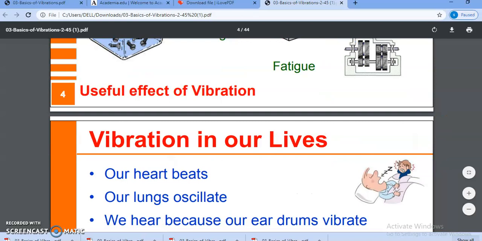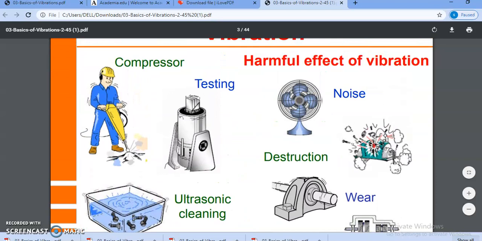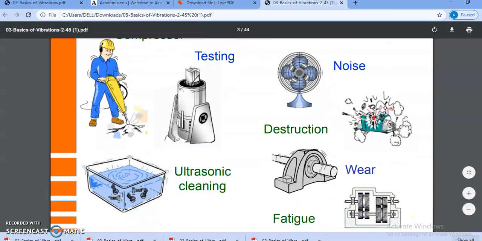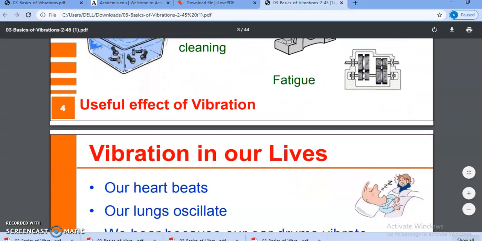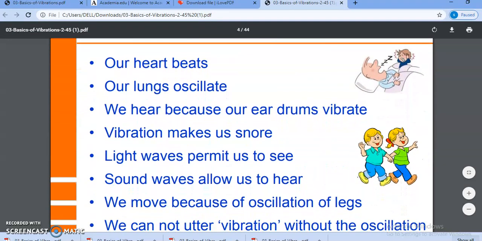There are many applications in which vibration is essential or has some desirable effect. But in general, vibration is undesirable, and we try to avoid it to prevent destruction of the particular system or machine.